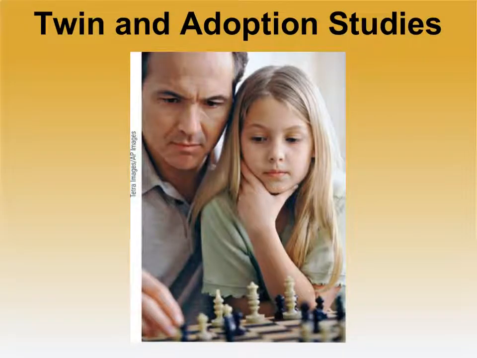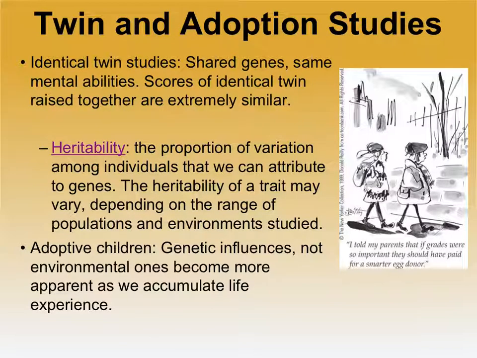So, as with almost everything in psychology, we determine nature and nurture. We determine nature and nurture from twin and adoption studies. In identical twin studies, there are extremely similar IQ scores of those identical twins, especially when they're raised together. So there they have the same genes, same mental abilities, and same environment. So that doesn't necessarily tell us whether it's nature or nurture.